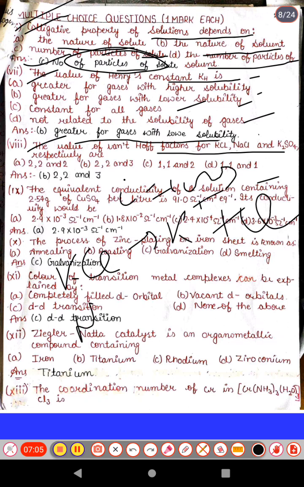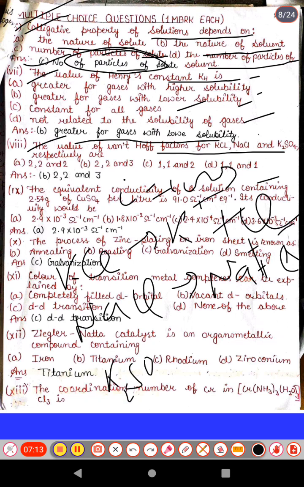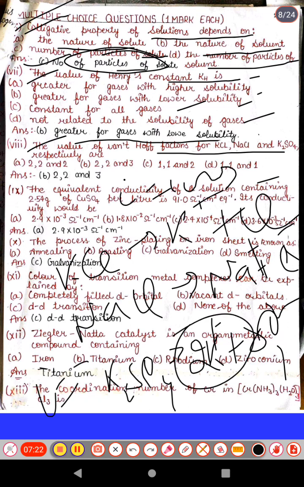Similarly NaCl gives Na positive plus Cl negative ion. K2SO4 will form 2K positive plus sulfate ion, a total of 3 ions. So i is 2, 2 and 3.